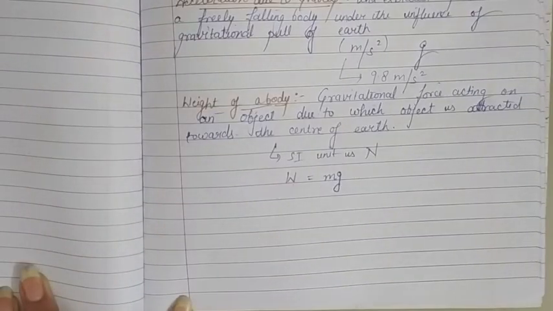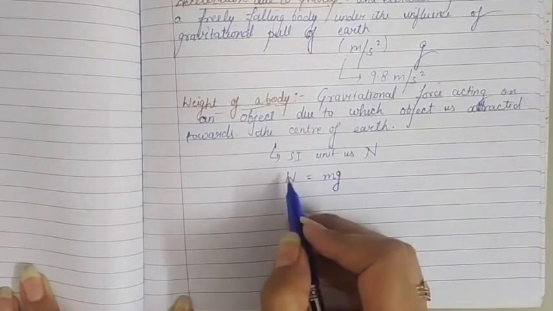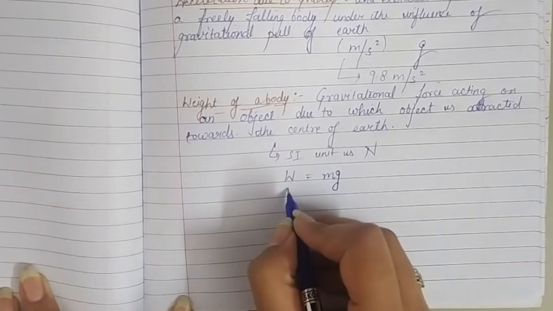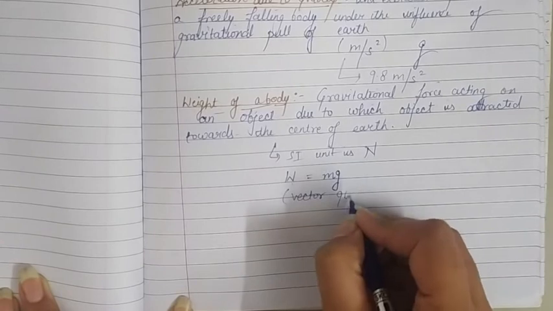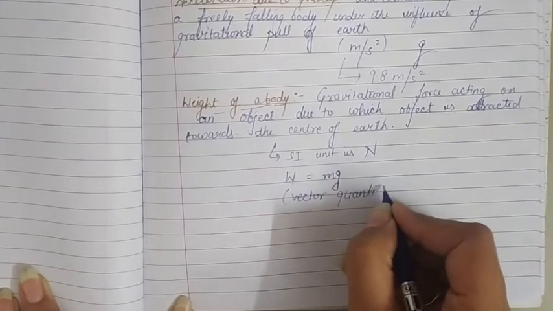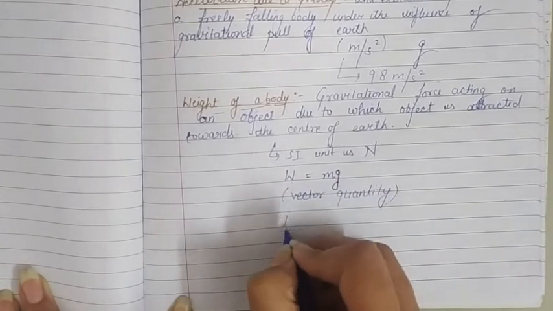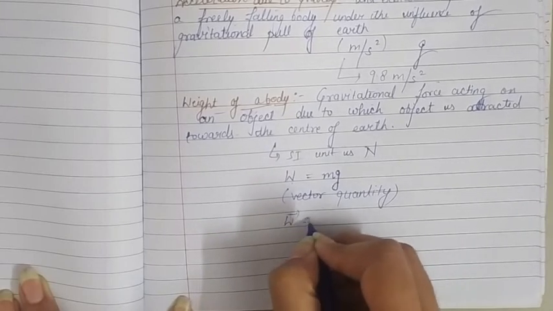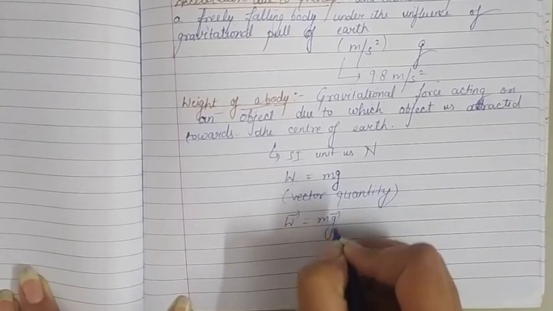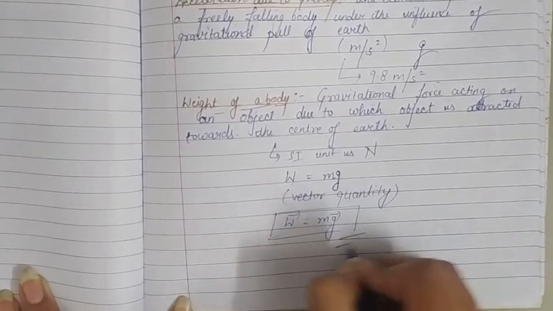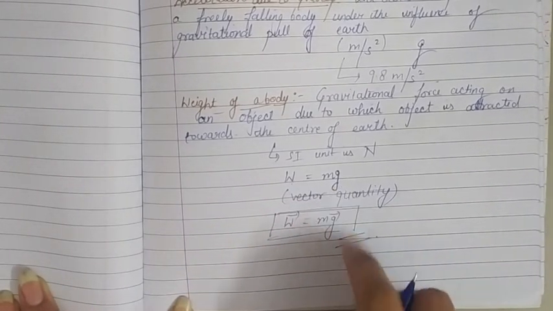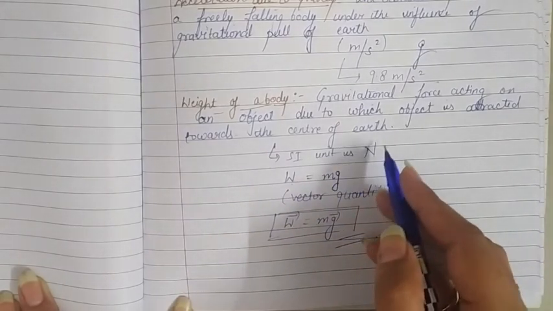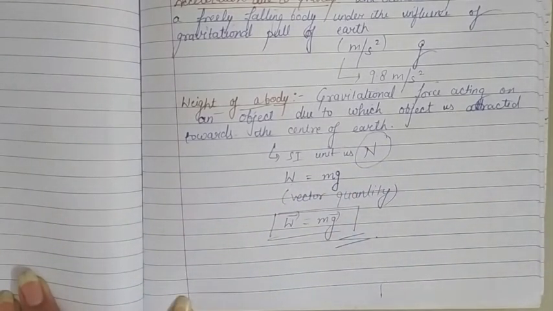So W is equal to mg. Since it is a kind of force, it is a vector quantity, and if we have to write it in vector notation, then we have to place a vector sign over W and acceleration due to gravity. So these are the vector notations for weight. Its value is given by mass into acceleration due to gravity, that is mg. Since it is a kind of force, its SI unit is Newton.